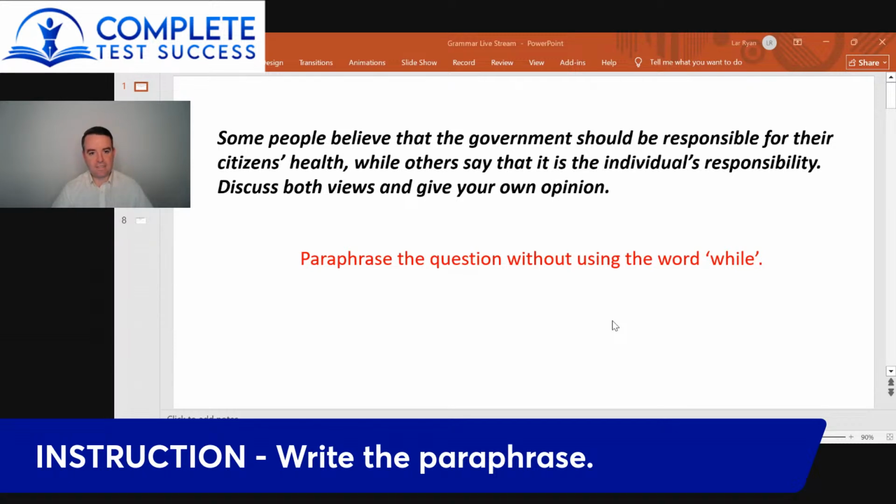But for the sake of today's lesson, to just try and focus on improving your grammar, or at least looking at a wider range of grammar structures, I'm putting in that little extra requirement. But that doesn't mean that you should feel obliged to do that when you're writing your real essay. We're focusing on grammar today, so for that purpose only. Okay, so I'll give you guys a minute. Paraphrase that question. Share your paraphrase with me in the comments, and then I will go through your paraphrase. I'll point out any mistakes you're making, and I'll explain the reasons behind those grammar issues that you have.